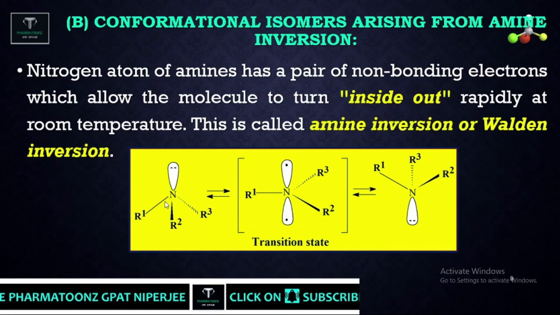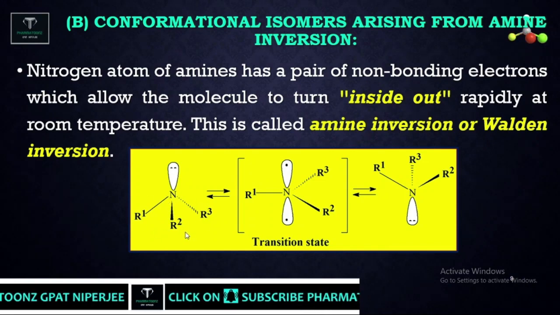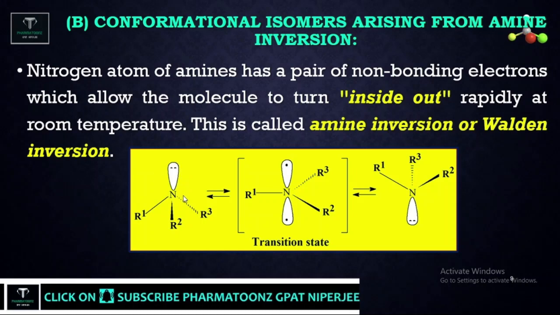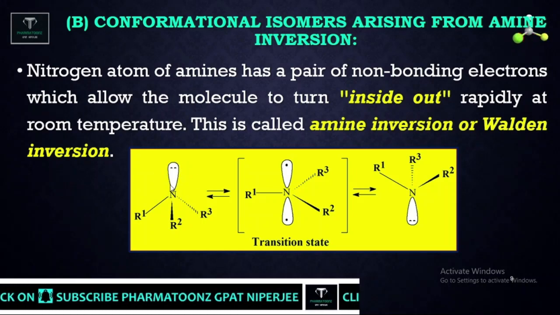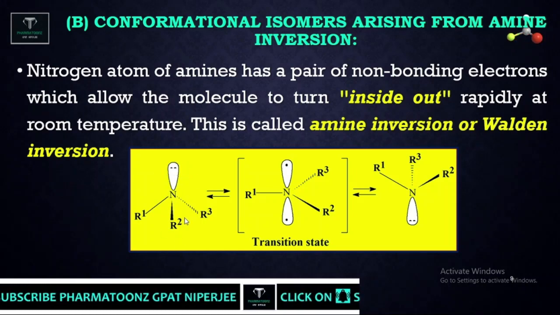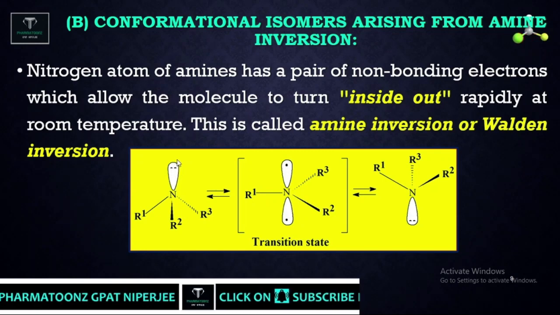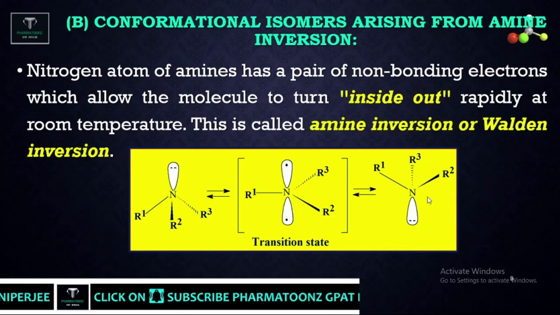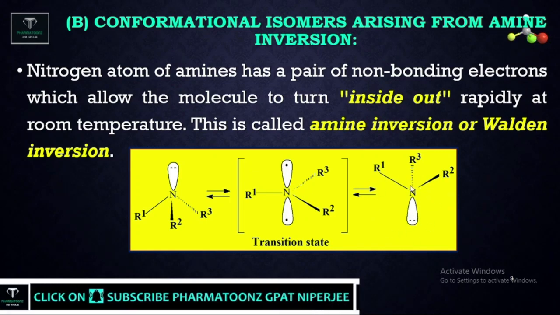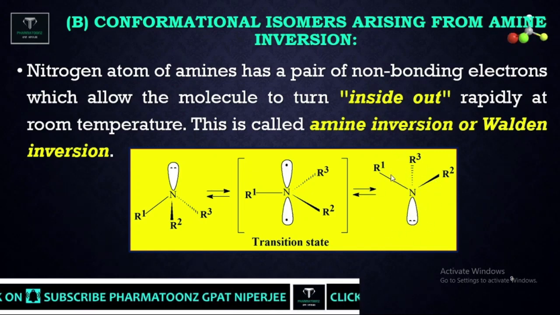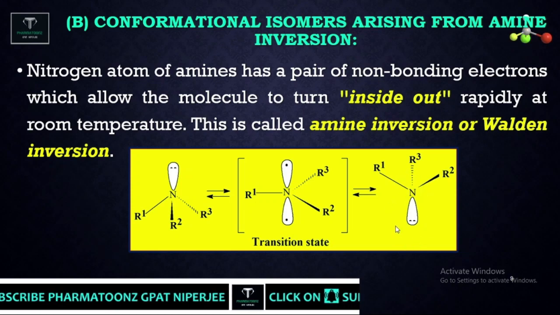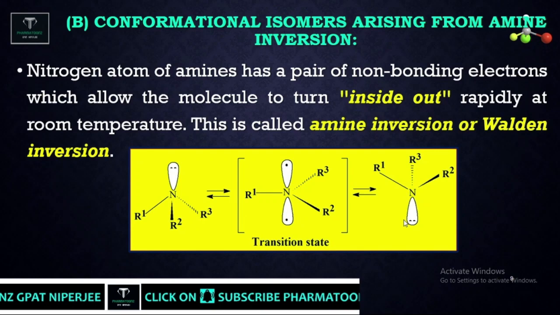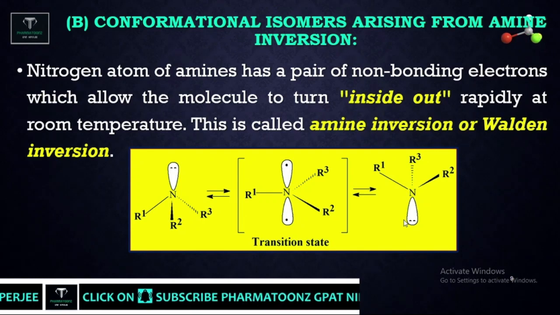If you look at the structure, this is an amine with nitrogen containing three alkyl groups and a non-bonding electron pair, so it can rapidly interconvert. The electron pair comes to the position of R2 after inversion. A 180 degree rotation takes place, and due to that it is called inversion. So it is called amine inversion, as well as Walden inversion.